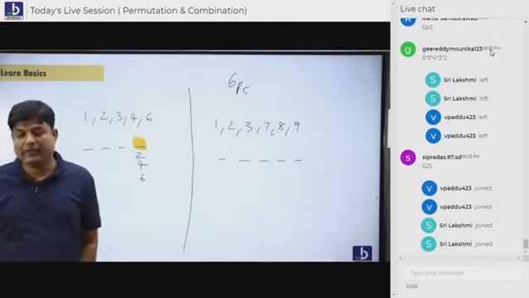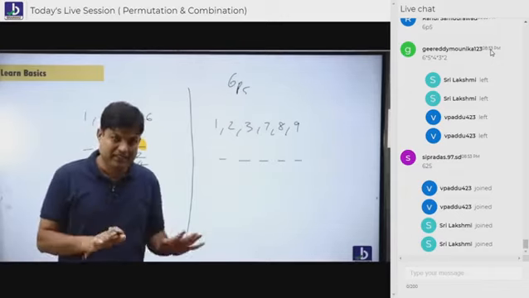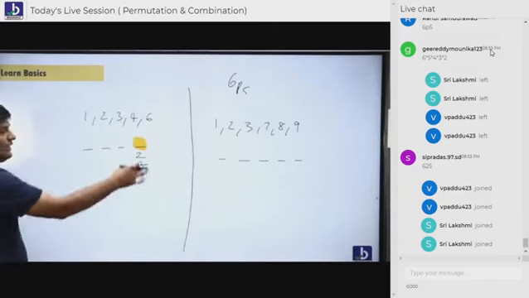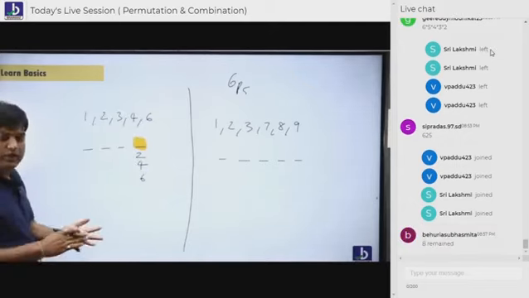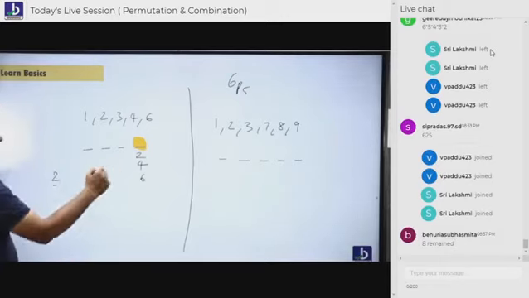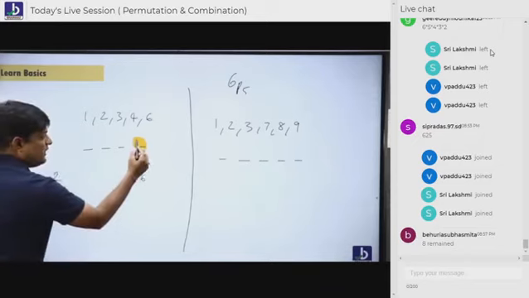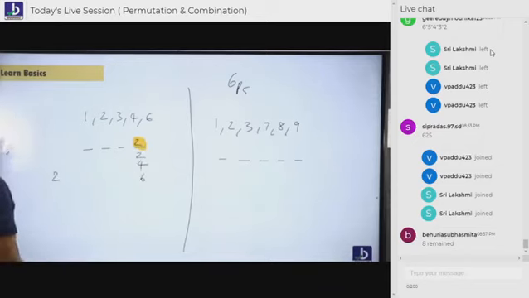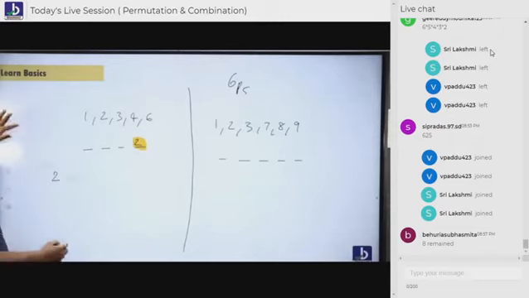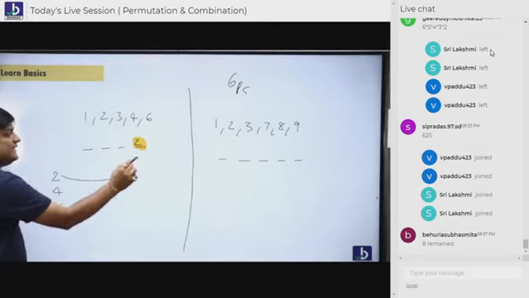Are you understanding, everybody? You have to answer some questions. Listen carefully. Now, how many people are supposed to sit at the corner? 3. Either 2 can sit, or 4 can sit, or 6 can sit. Listen, everybody. When 2 is going to take a place over here, either 2 can sit, 4 can sit, 6 can sit. Suppose 2 is sitting here.